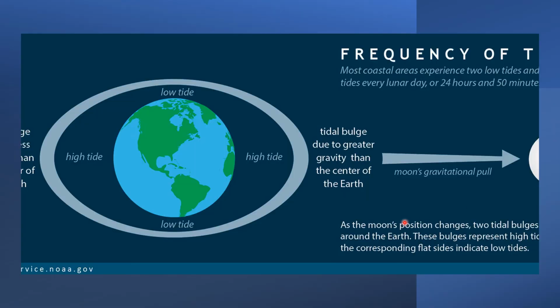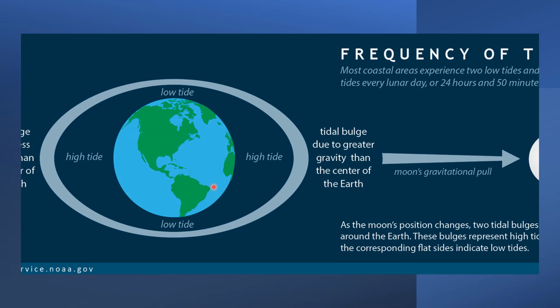And the third one is the tides. Then what is a tide? A rhythmic rise and fall in the level of water every day. These are called tides.